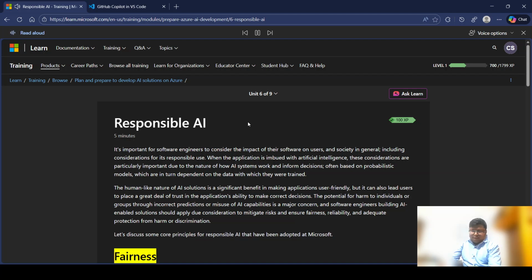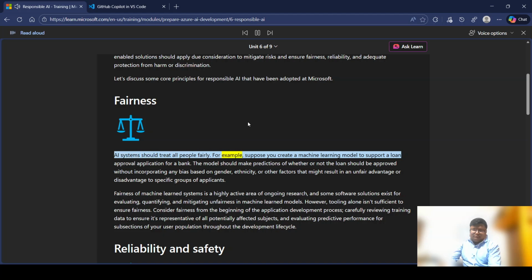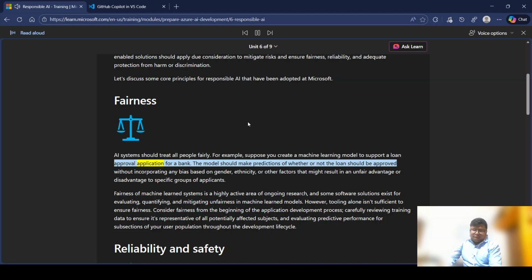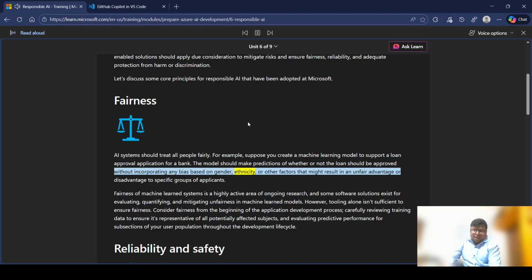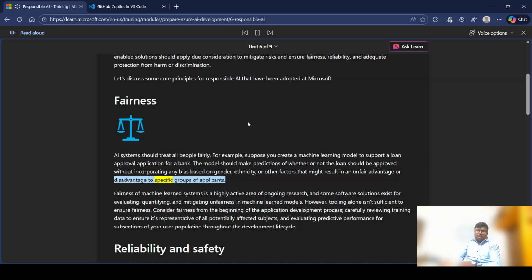Fairness. AI systems should treat all people fairly. For example, suppose you create a machine learning model to support a loan approval application for a bank. The model should make predictions of whether or not the loan should be approved without incorporating any bias based on gender, ethnicity, or other factors that might result in an unfair advantage or disadvantage to specific groups of applicants.